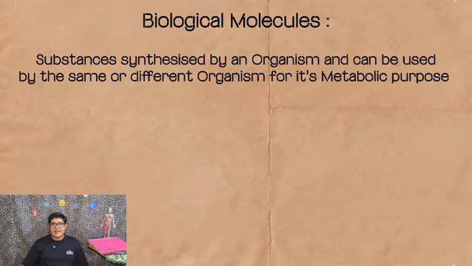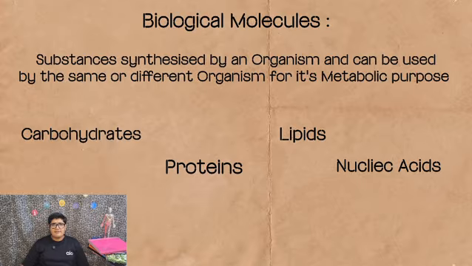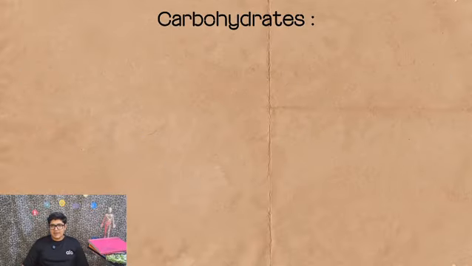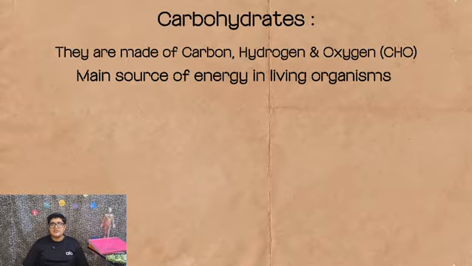Mainly, there are four different types of biological molecules: carbohydrates, proteins, lipids, and nucleic acids. But in our today's video, we're going to discuss three of them, which are carbohydrates, proteins, and lipids. So firstly, carbohydrates. Carbohydrates are mainly made of three elements only: carbon, hydrogen, and oxygen, and they have the formula CHO. And carbohydrates are the main source of energy in living organisms.